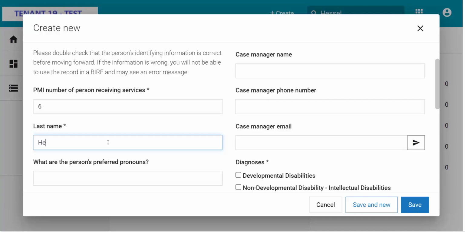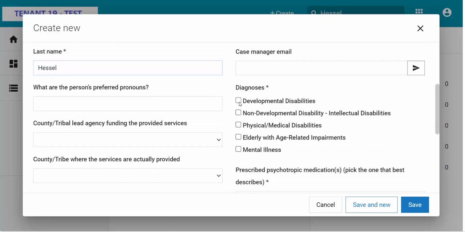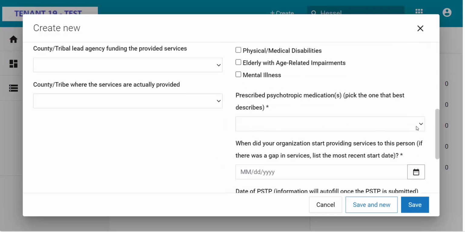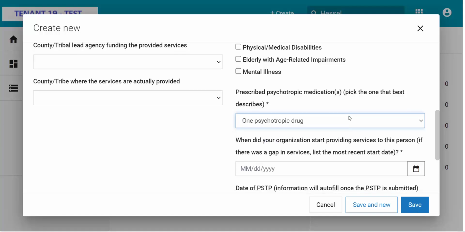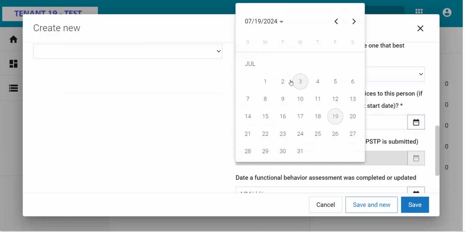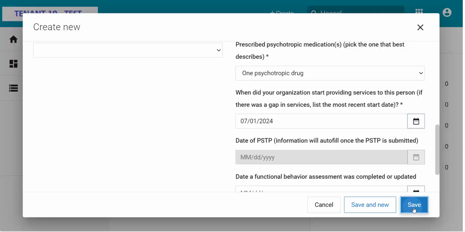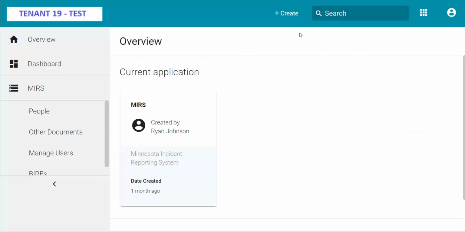Keep in mind that the last name and person's master index or PMI number must match DHS records, or the submission will be rejected. This ensures information entered is accurate and can be located as needed. Click Save. Once the person's profile is created or updated, you can start submitting forms to DHS for that person.